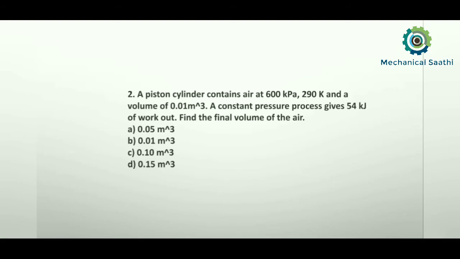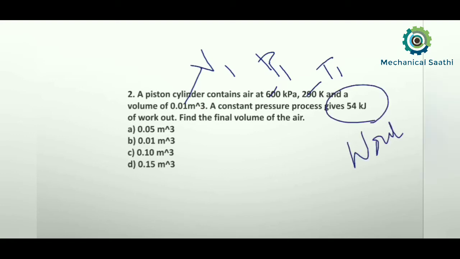Let us find out what the given data are. Here I can write this is pressure at inlet condition, that is P1, and this is temperature, T1, and this is volume, that is V1. The work obtained from the system is given as W out, and the process is constant pressure. We need to find the final volume, which I can write as V2.